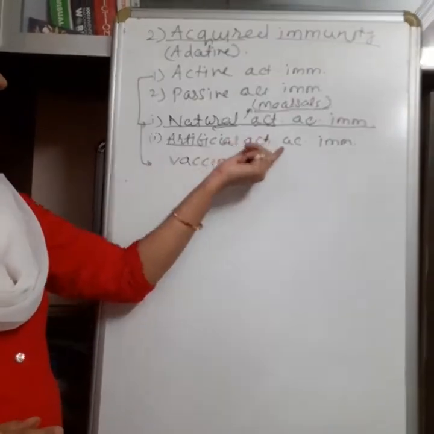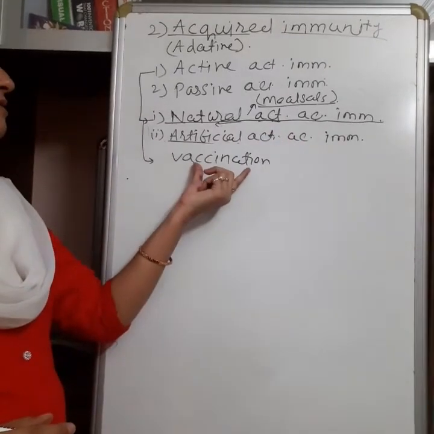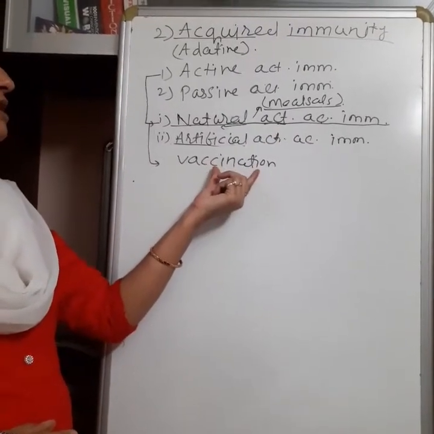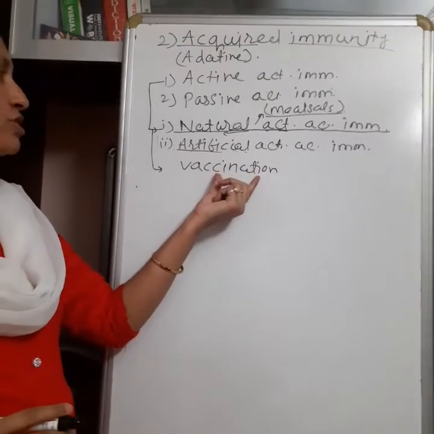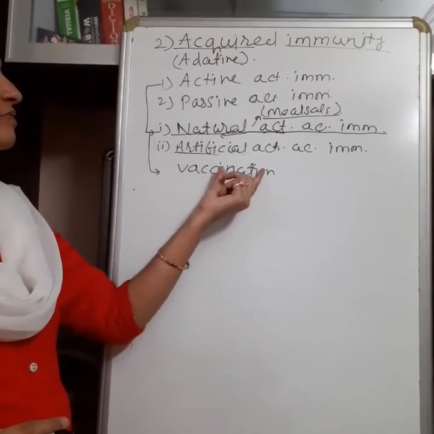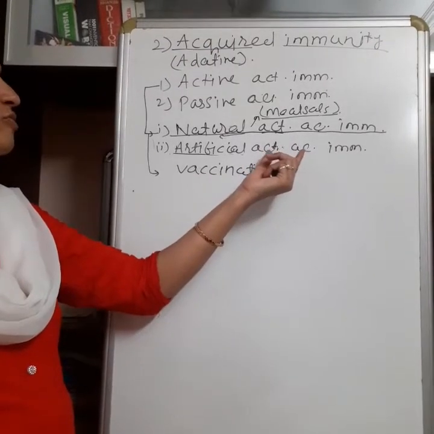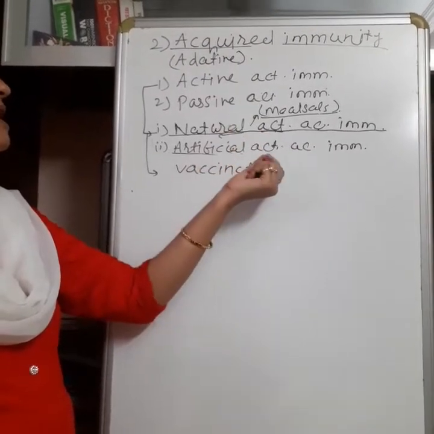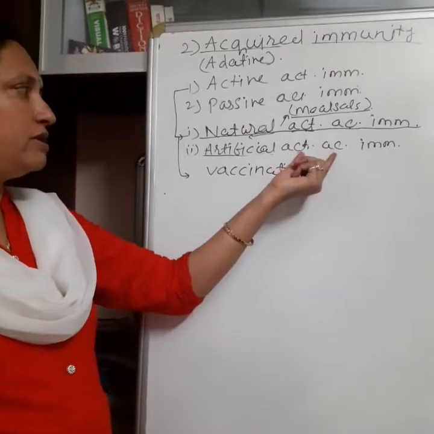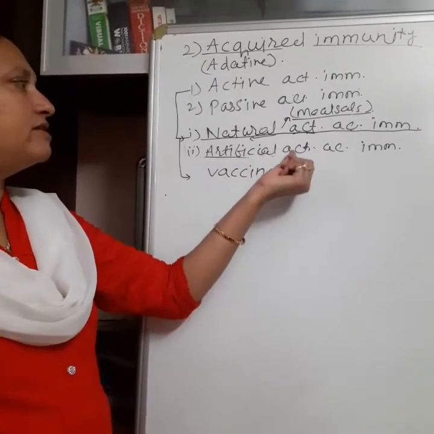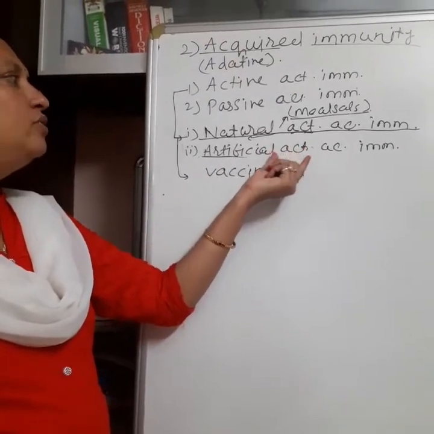Now artificial active immunity is developed by vaccination, meaning artificially we take the pathogen and give training to the body cells for defense, for destroying the microorganism. When in future the virus comes naturally, at that time the body gives a quick response.